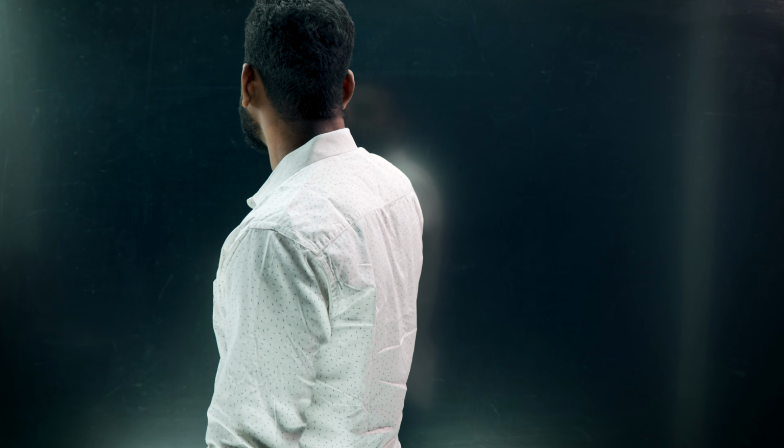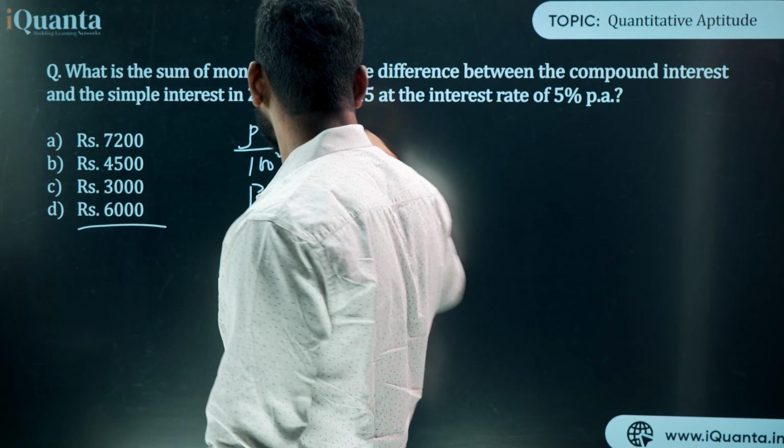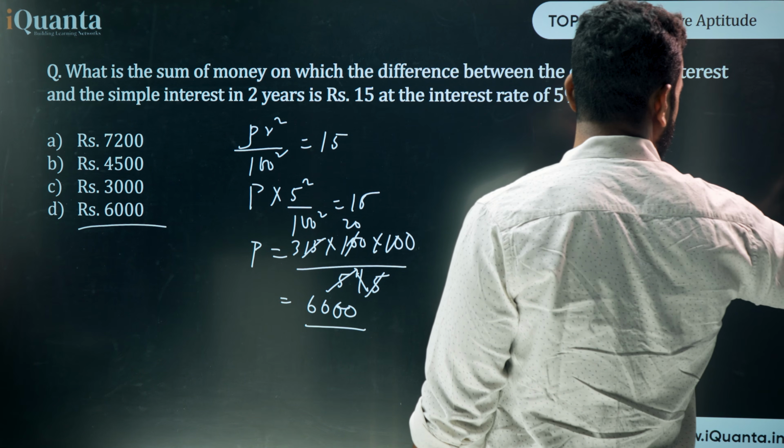And about the playlist, we have already done 4 things. We started with ratio, then percentage, then we finished profit and loss, then we finished SICI. These 4 chapters we can say are the building blocks of arithmetic. Now we will go to the next section. The next section includes average, mixture, alligation. After that, the next section is time, speed, distance, and then time and work. And we promise you we will finish the entire arithmetic playlist for you.